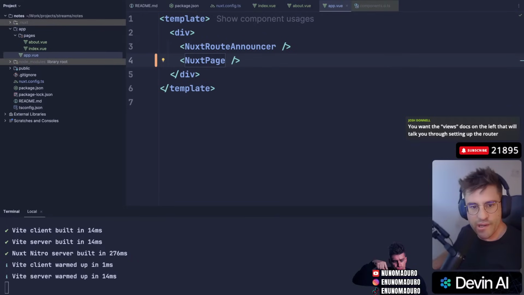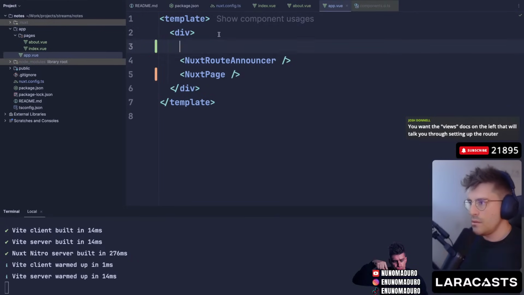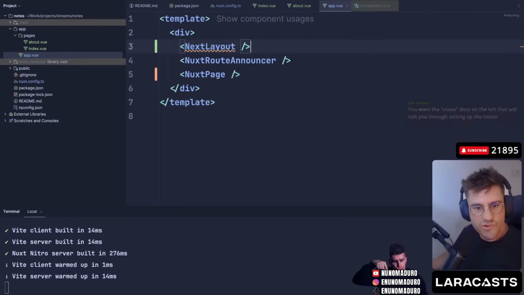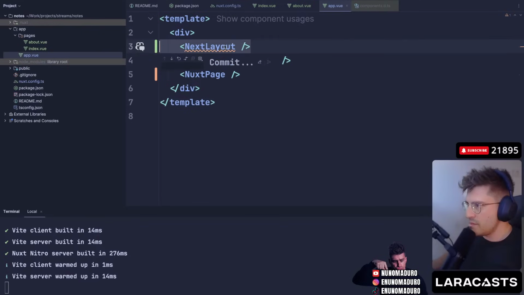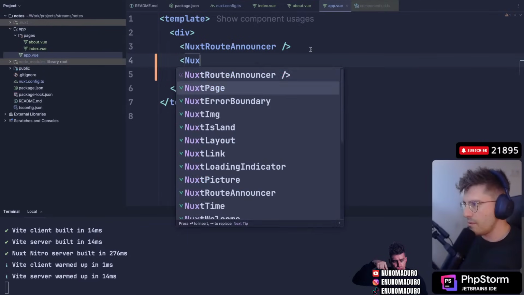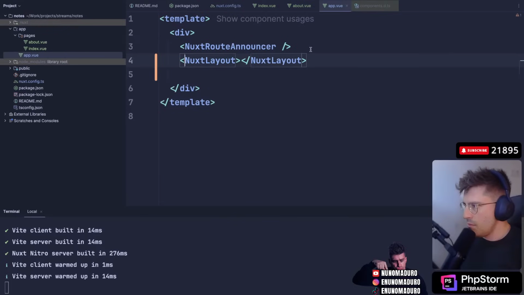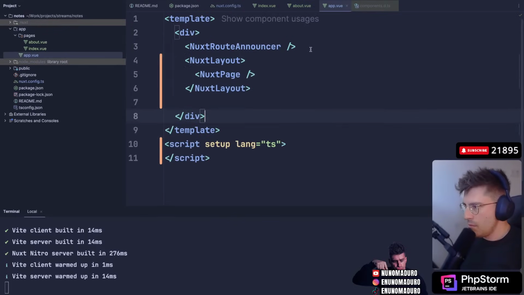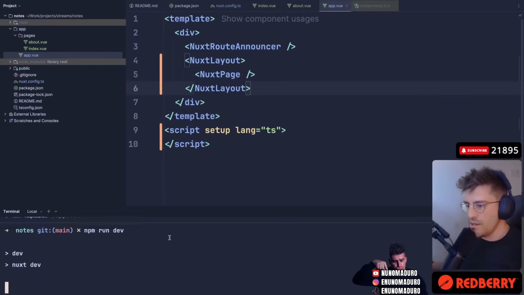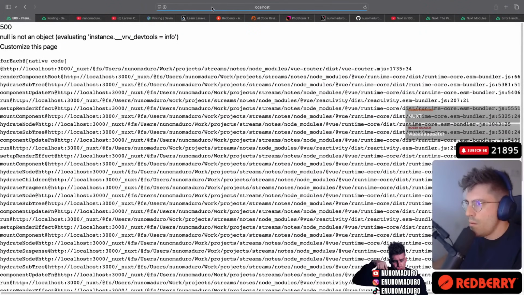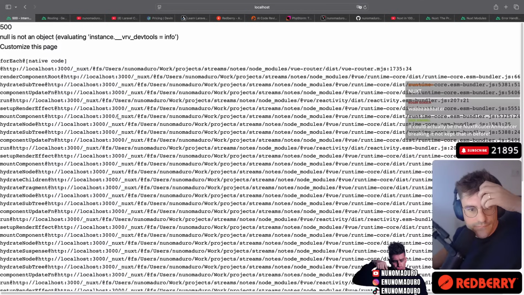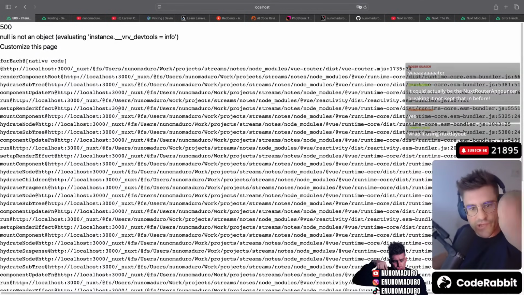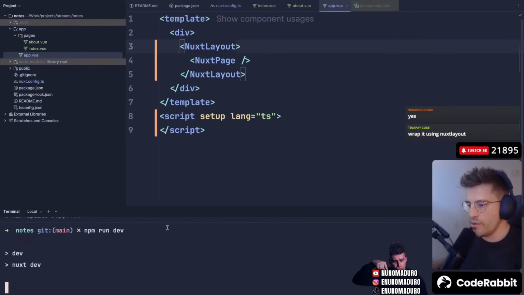Christian L is saying next layout. Okay, let me try that one. You think that's it? Okay, next layout. Let's see now. Still not that. Josh is saying it could actually be the NUXT router announcer breaking it, not keeping that in before. You wanted to remove it? Okay, I removed it.